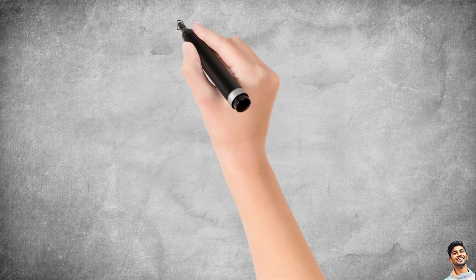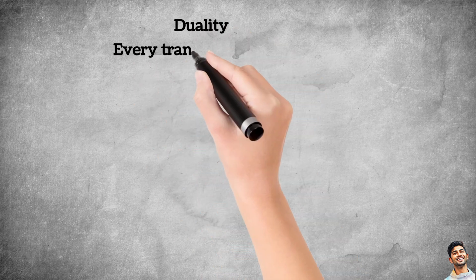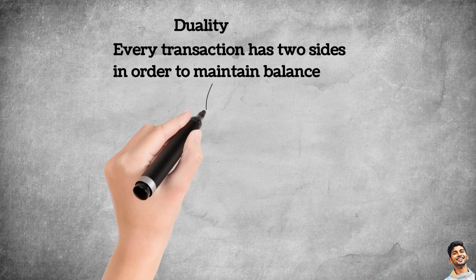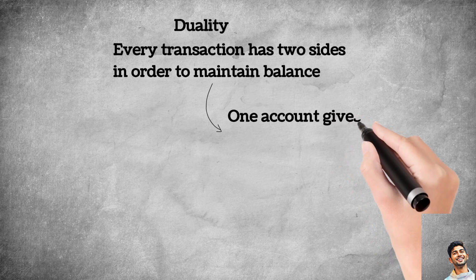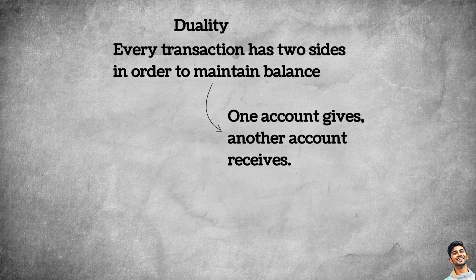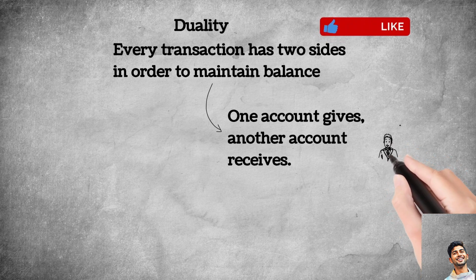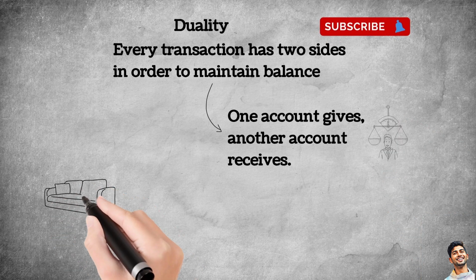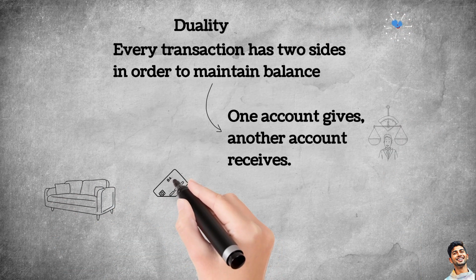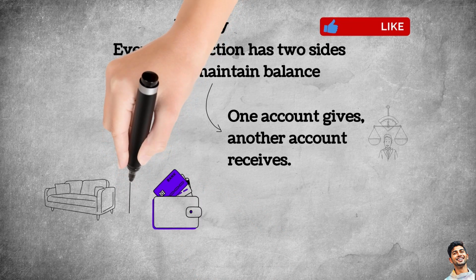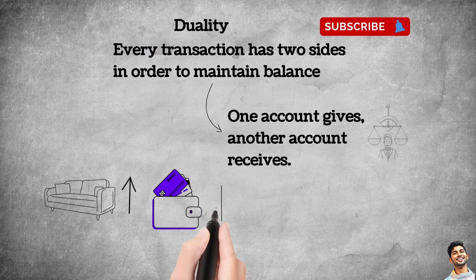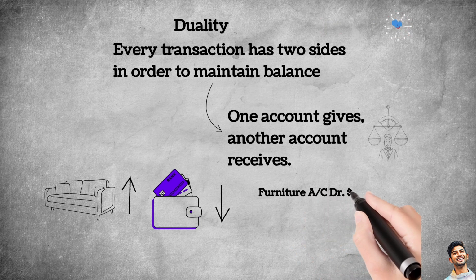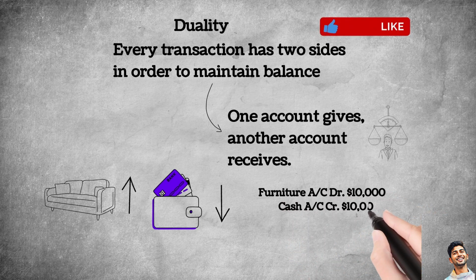Now comes a very important idea. Duality. Every transaction has two sides in order to maintain balance. One account gives, another account receives. For example, when furniture is purchased with cash, the furniture account increases and the cash account decreases. So the entry becomes furniture account debit $10,000, to cash $10,000. That's why accounting is called the double entry system.